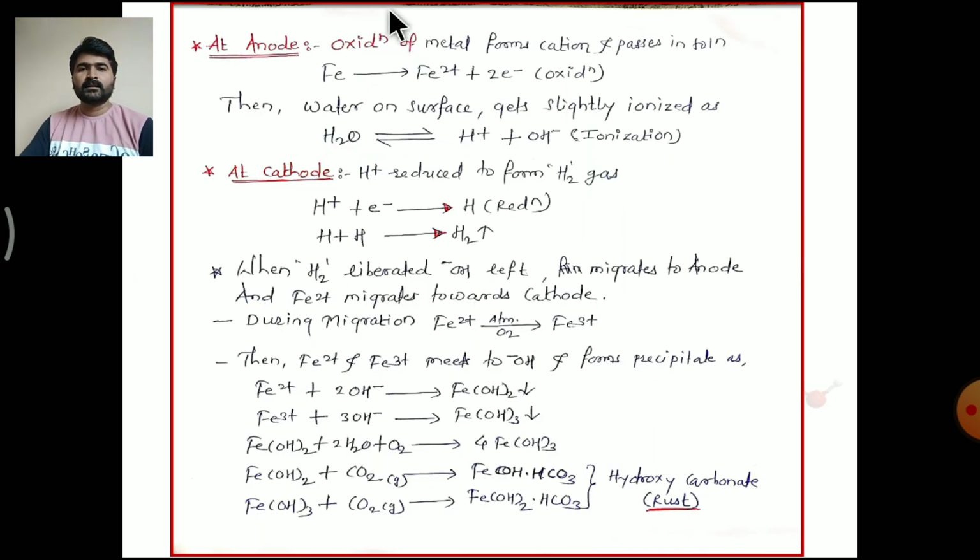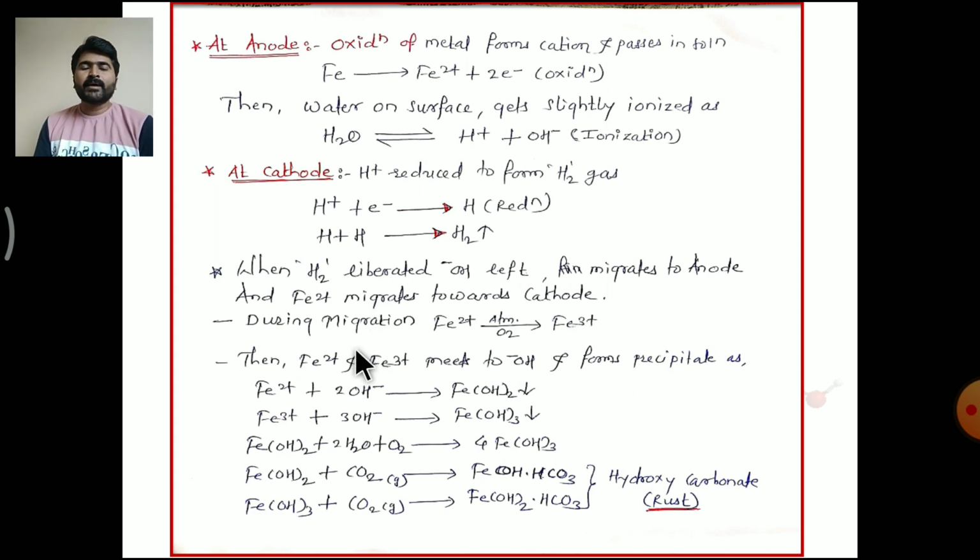Let us understand how the reactions happen at the anode and at the cathode. At the anode, there is oxidation of iron. At the cathode, there is reduction of hydrogen, forming hydrogen gas. Simultaneously, water undergoes ionization. After the hydrogen gas is liberated at the cathode, OH- ions are left behind. These OH- ions migrate towards the anode, while Fe2+ ions simultaneously migrate towards the cathode.